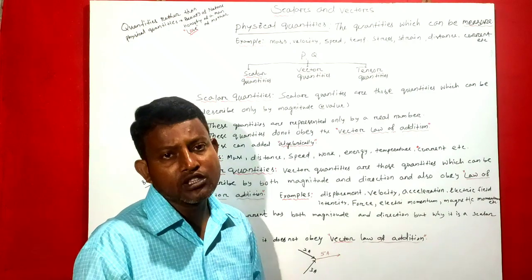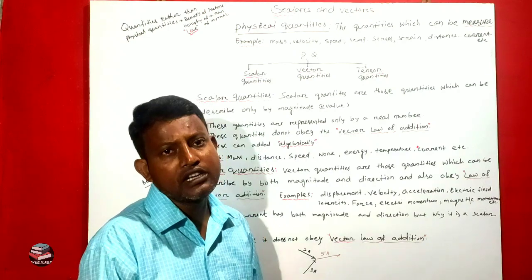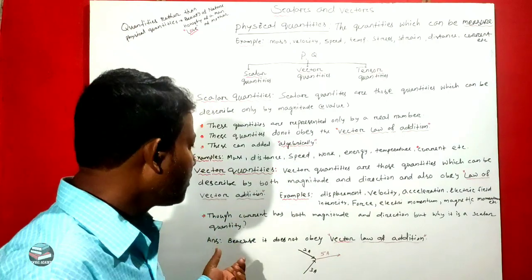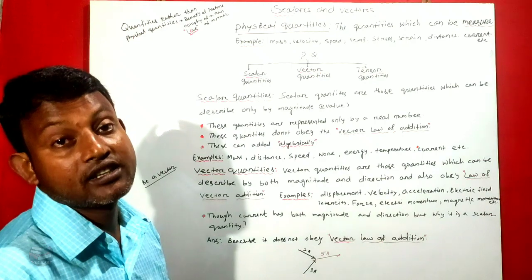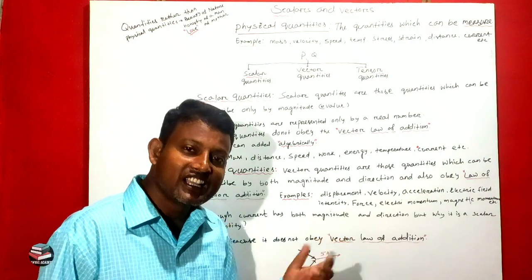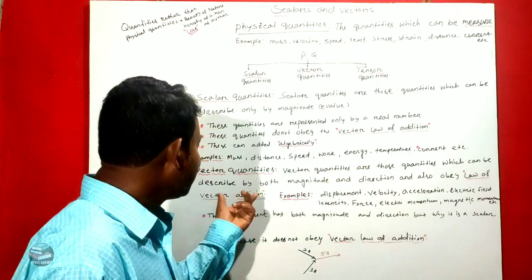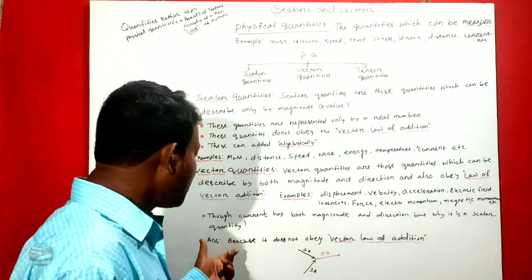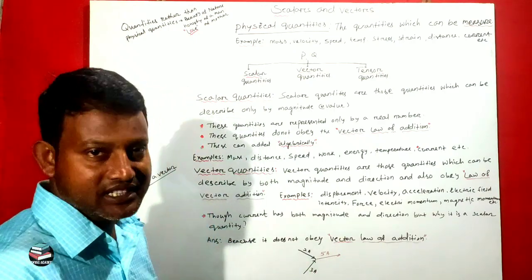It also has some magnitude: 3 ampere, 5 ampere, 1.5 ampere, 4 ampere, 10 ampere, 16 ampere. But it is not a vector quantity, it is a scalar quantity. Why is it a scalar quantity? Because it does not obey the third condition of a vector. That means it does not obey the laws of vector addition. So it is a scalar quantity, not a vector quantity.